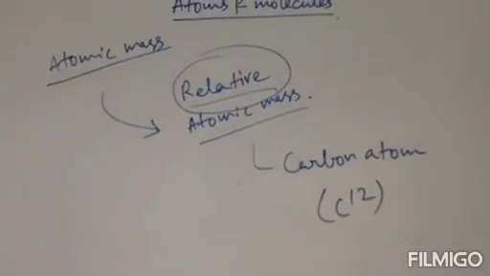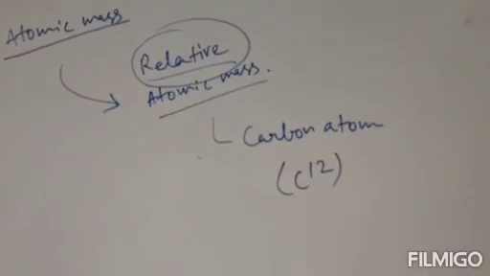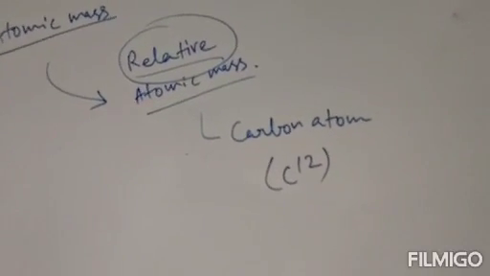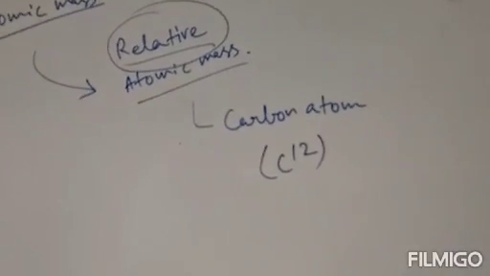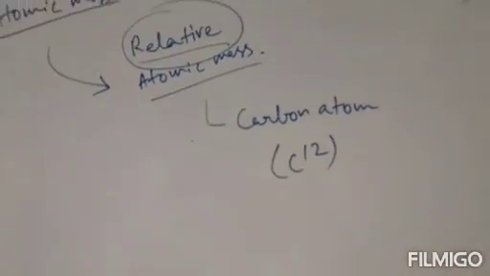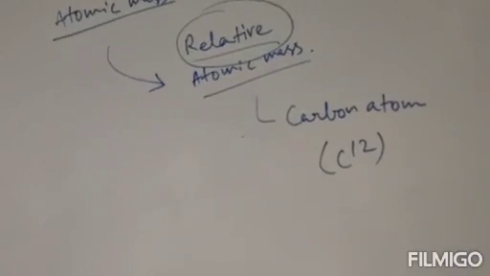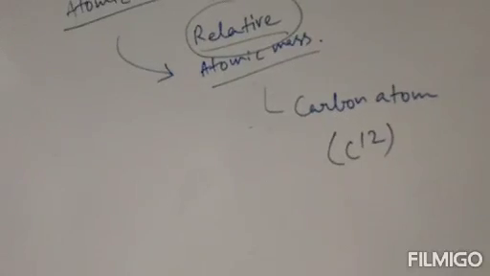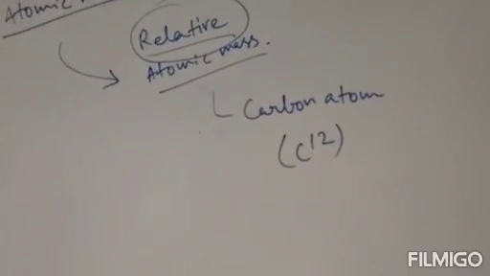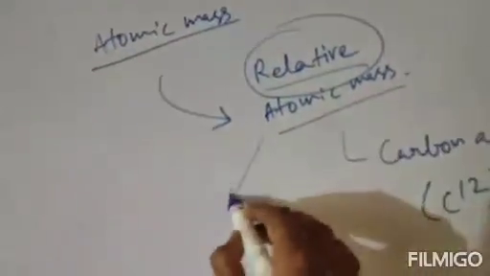That's why the relative atomic mass concept was given by Dalton, and he says that it is the number of times a given atom is heavier than 1/12th mass of one atom of carbon, or it is the average mass of the atom as compared to 1/12th of the mass of one carbon atom. That is your relative atomic mass. Actually, it is the atomic mass compared to one atom of carbon 12. Clear? So here comes the definition of relative atomic mass.